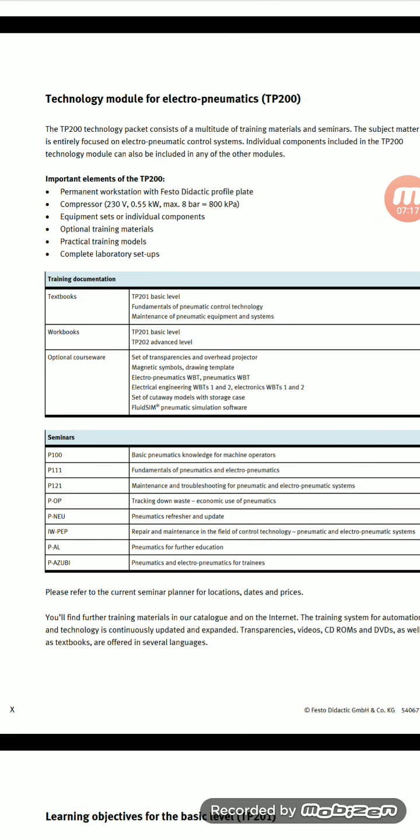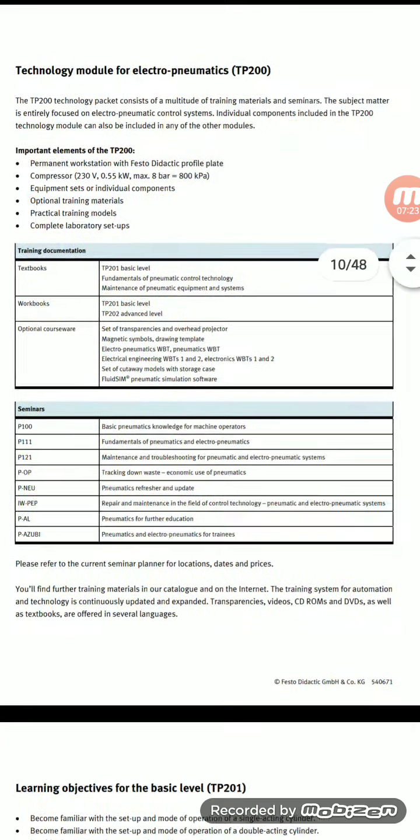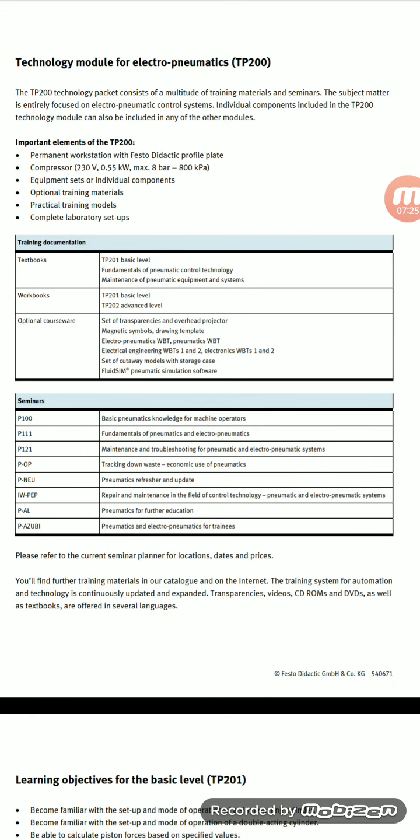Next, these switch connections we have for the technology module for the electropneumatic, that means TP 200. TP 200 is the series of the electropneumatic 200. This technology packet consists of a multitude of training materials and seminars.